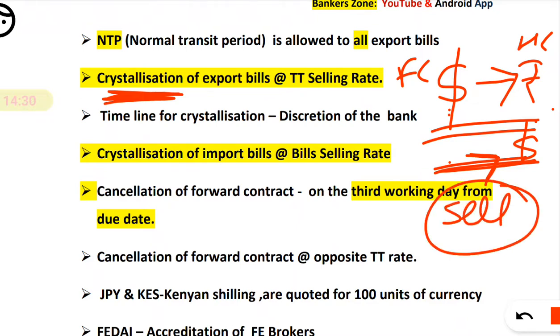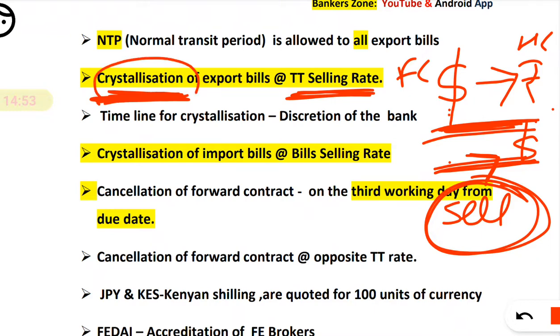Okay, so remember, when there is the word crystallization, we are converting a foreign currency liability to a domestic liability. That means we are indirectly selling that foreign currency, right? That means we have to apply a TT selling rate. So it is very, very important: whenever there is a word like crystallization of export bill, we have to use the TT selling rate.